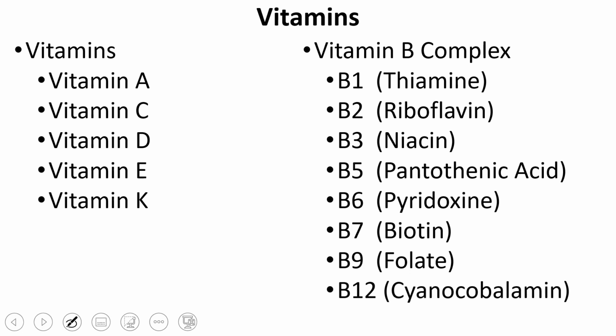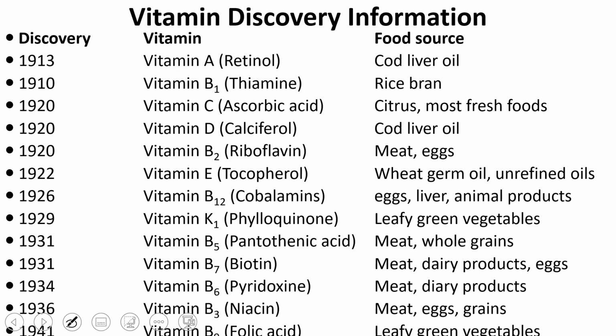So overall, we have a total of 13 vitamins: 5 vitamins here and 8 vitamins here. These vitamins are classified into two broad classes, and that classification we are going to see. These are the different years of discovery of all these vitamins, their chemical names and their major sources.